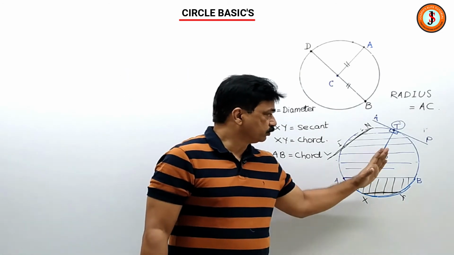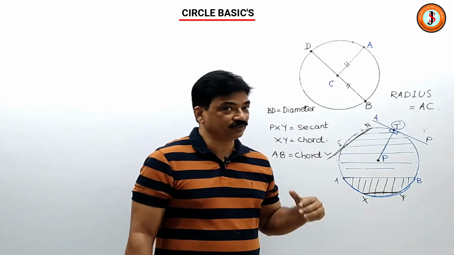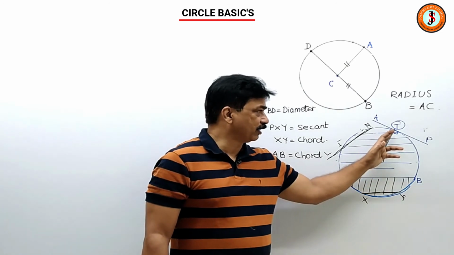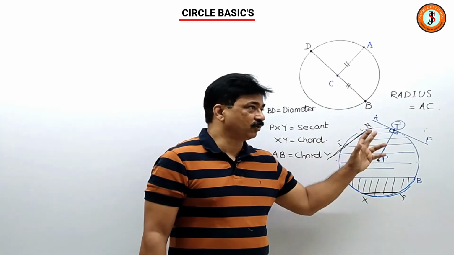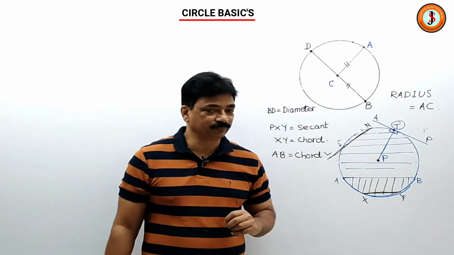Secondly, the radius which touches the point of contact of the tangent on that circle is perpendicular to the tangent.